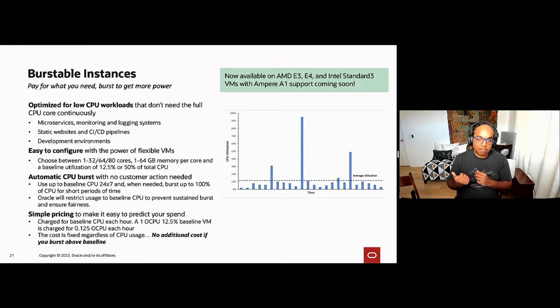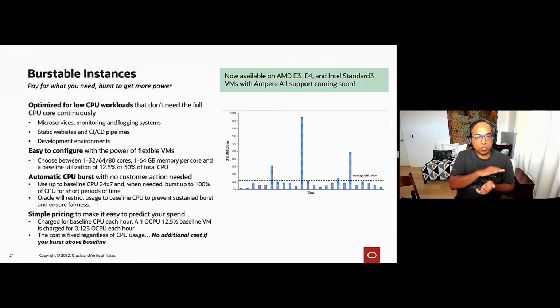So what you have is a VM that is tailor-made for the workload, but you pay just for that baseline CPU, right? So if you're choosing a baseline of 12.5%, then you're paying 1/8 of all the CPUs that you've chosen, even though you have the ability to burst above that for short periods of time. That's always what you're paying.